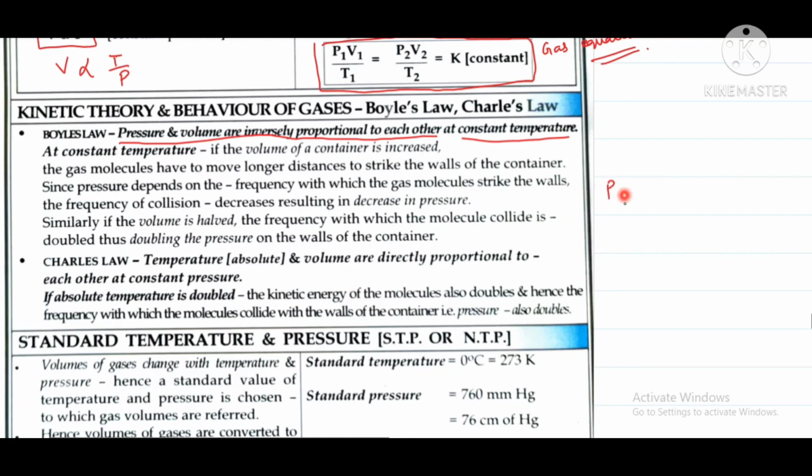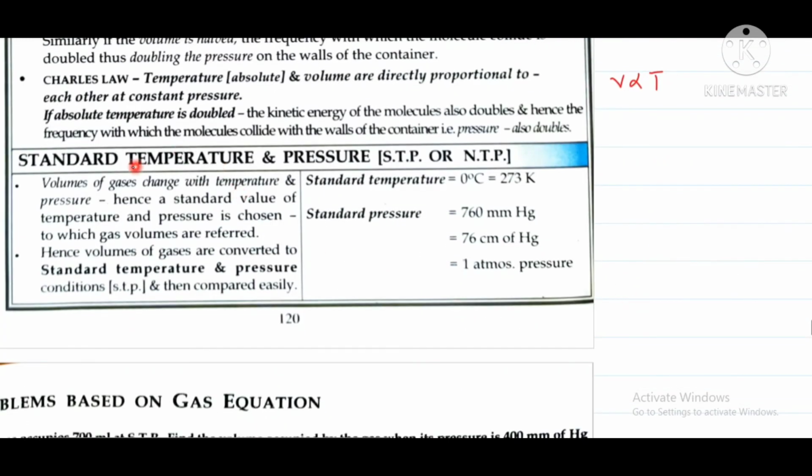That is why we say that in Boyle's law, pressure is inversely proportional to volume, and in Charles' law, volume is directly proportional to temperature. Now we'll understand what is standard temperature and pressure, that is STP and NTP.